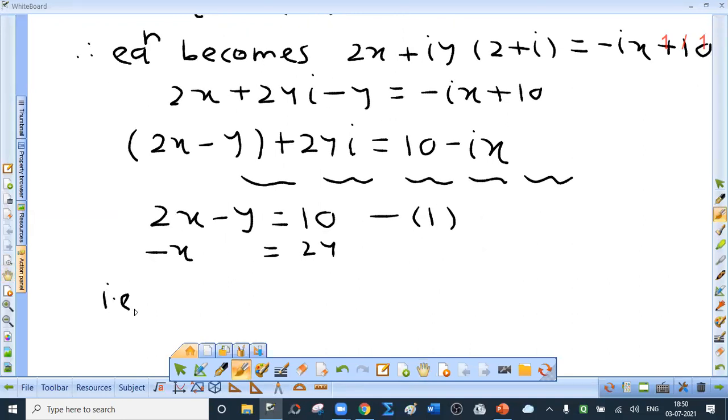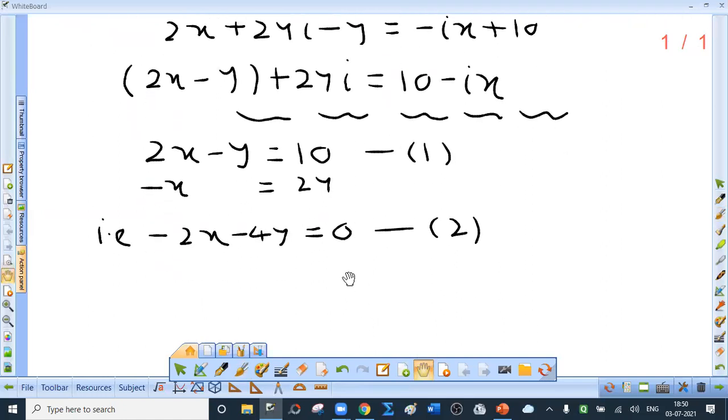That is minus 2x minus 4y equal to 0. I hope you are getting this. Anyway, we have to multiply this equation by minus 2. So minus 2x, and this is actually minus 2y into 2 again, so minus 4y. See, how to solve two equations is up to you.